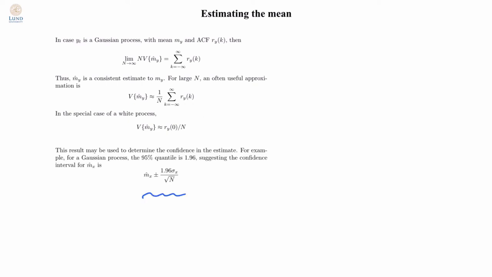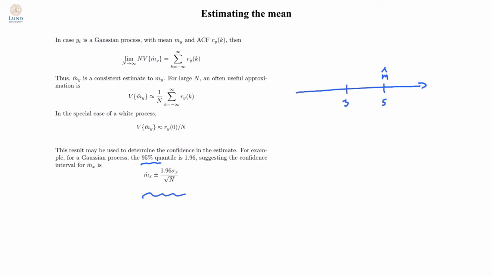Given that we assume that the process is Gaussian, we can say that with 95% probability, it will be within the interval plus minus 1.96 times the standard deviation of the noise process. This means that if I wish to determine if the mean of a process is, say, 3, I can form the mean estimate as the average of the observations. Say that I get 5. Is it then reasonable to believe that the true mean is actually 3?